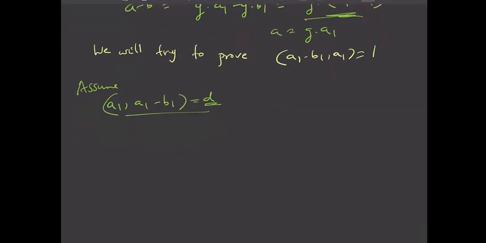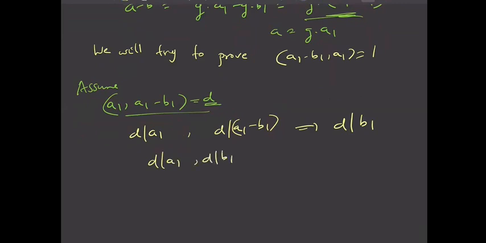So what can I say? D divides A1, right? And D divides A1 minus B1. Fine. Now since D divides A1 and D divides A1 minus B1, this implies that D should also divide B1, right? Because D is a factor of A1 and D is a factor of A1 minus B1. This means that D should also be a factor of B1, right? This we have already discussed in the first lecture. So D divides A1 and D divides B1, right?